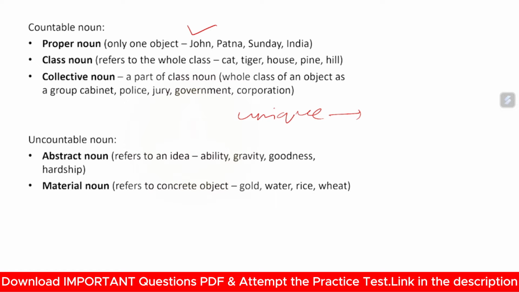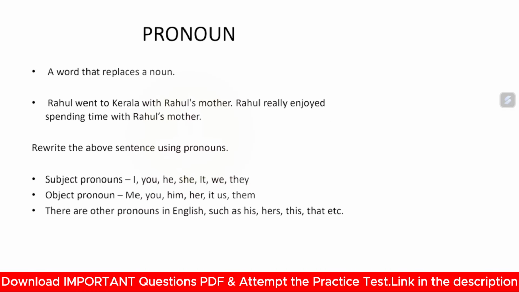Similarly, uncountable noun. What are uncountable nouns? Uncountable nouns are nouns which can't be counted. These are of two types: abstract noun and material noun. Abstract noun. What are abstract nouns? They refer to an idea, ability, gravity, goodness or hardship. Material noun refers to a concrete object: gold, water, rice, and wheat. Like milk, it is a material noun. And abstract noun, an idea, ability, gravity, and goodness. Okay, so let's move to the next slide.